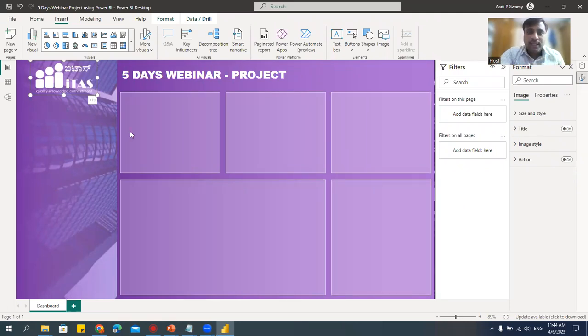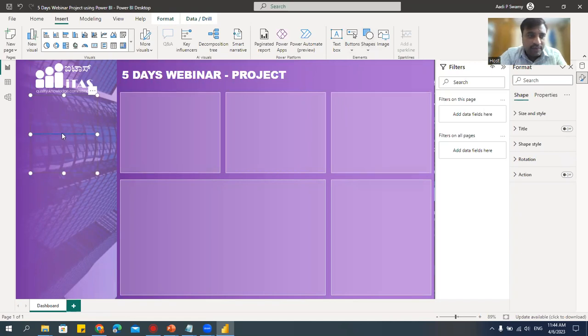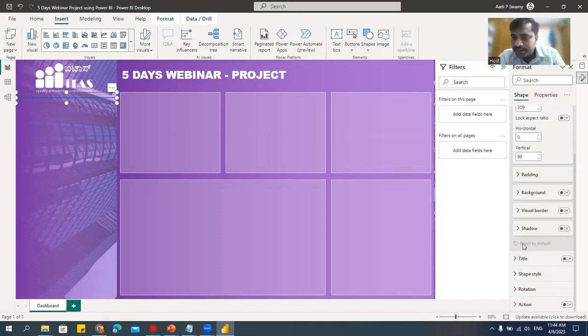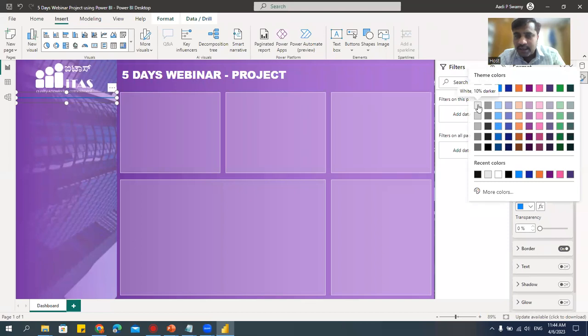Right. Now the separator. I'll go to Shapes. I have this line. Let me take this line and reduce it. What we are doing now is a dashboard design; we have not yet come to the report. I just put one separator here. We'll go to size and style, shape style, and check if we can change the color. Shape style, fill, blue color. I'll make it light gray color.